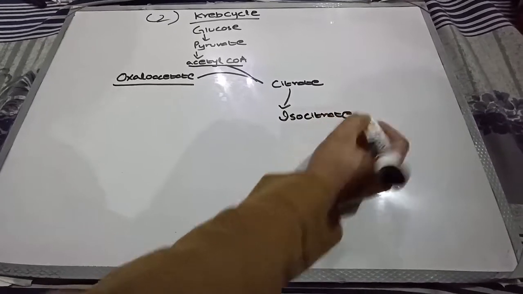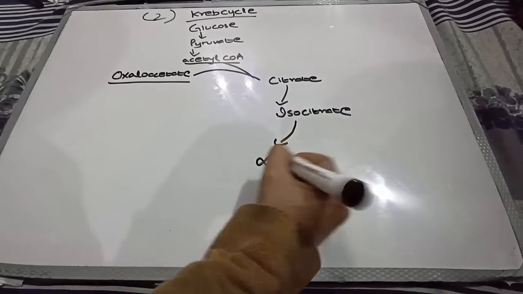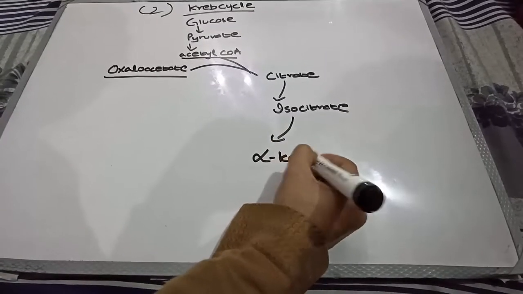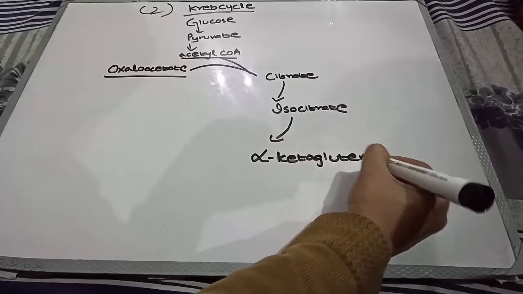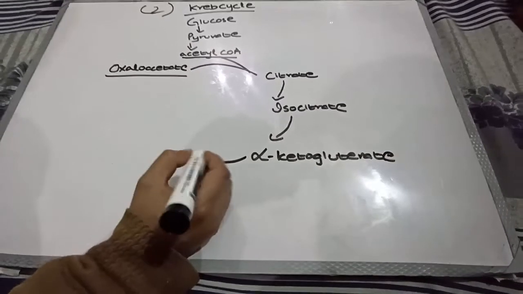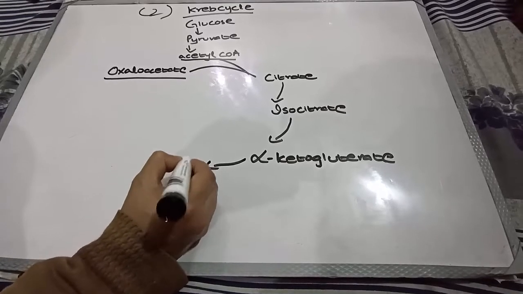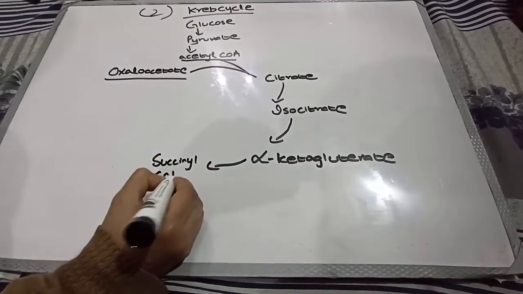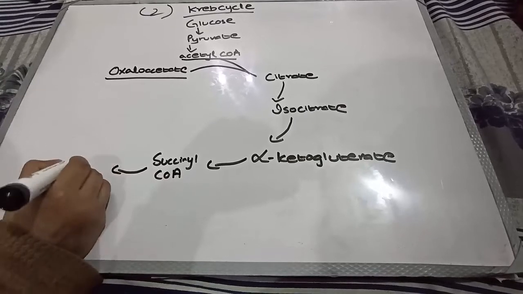This isocitrate is then converted into alpha ketoglutarate. This alpha ketoglutarate will react with succinyl coenzyme A and will be converted into succinate.